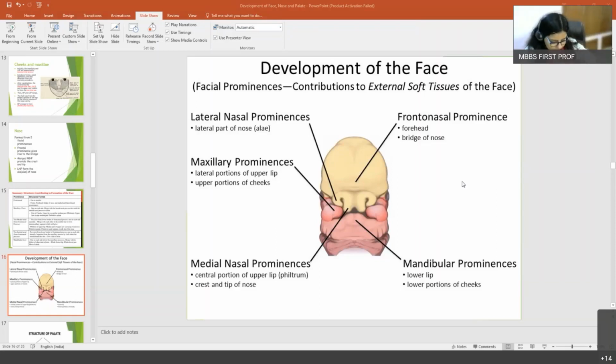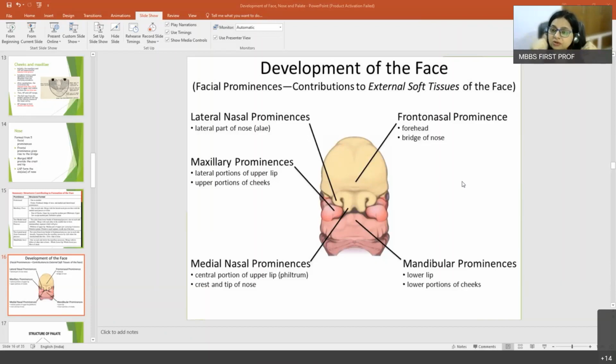Ma'am, I didn't get why my answer is wrong. Which answer? Ma'am, I gave the answer that mandibular prominence gives rise to the cheek, but the majority of the cheek is formed by which prominence? The majority of the cheek is formed by the maxillary prominence. Cheeks and maxillae both are formed by the maxillary prominences. The cheek is this portion only. The lower portion, that is the lower jaw, is the mandibular part. It's the jaw that is formed by the mandibular prominence as well as the lower lip. The cheeks and maxillae are formed by the maxillary prominences, because this whole area is the maxillary prominence.